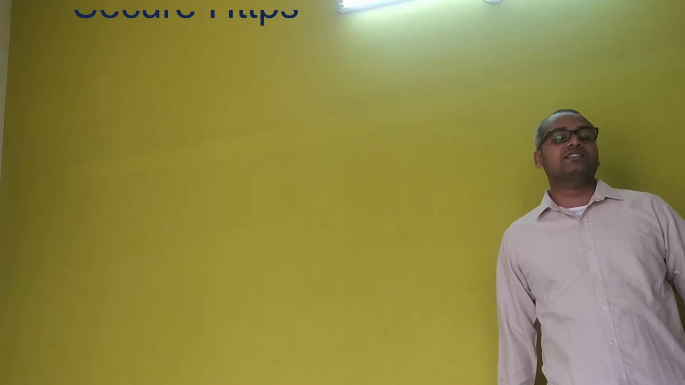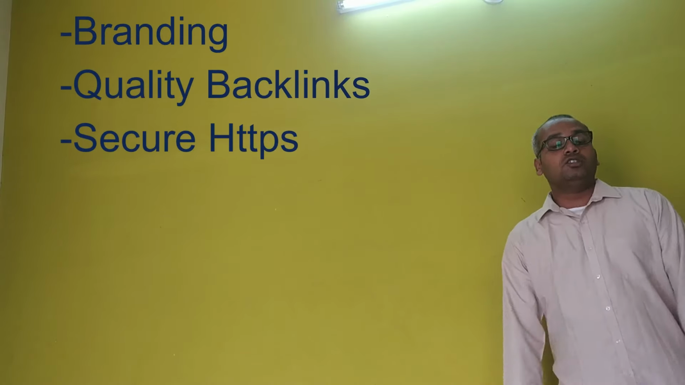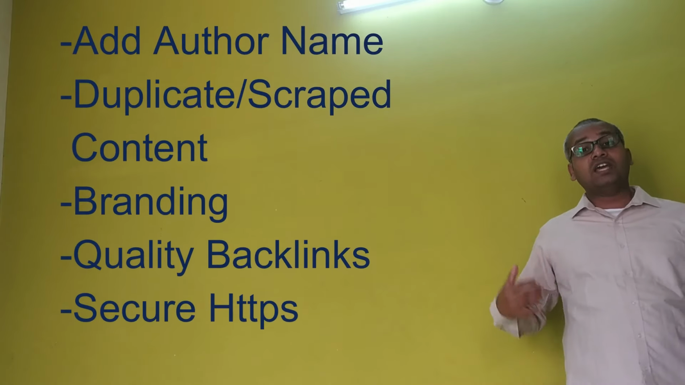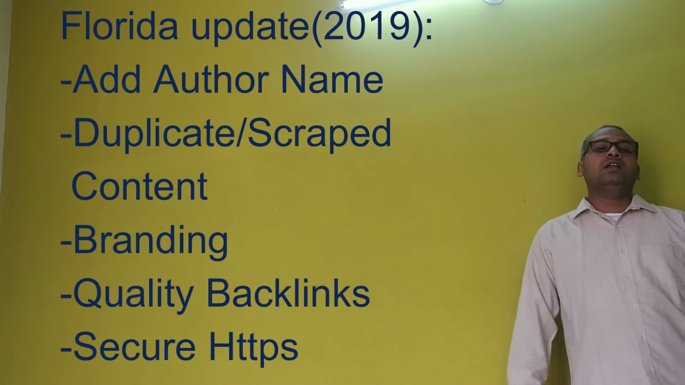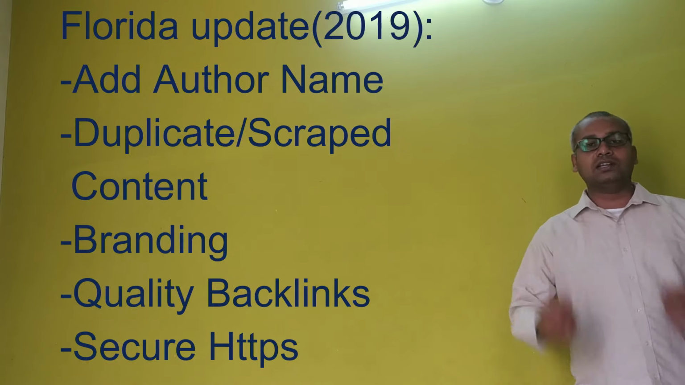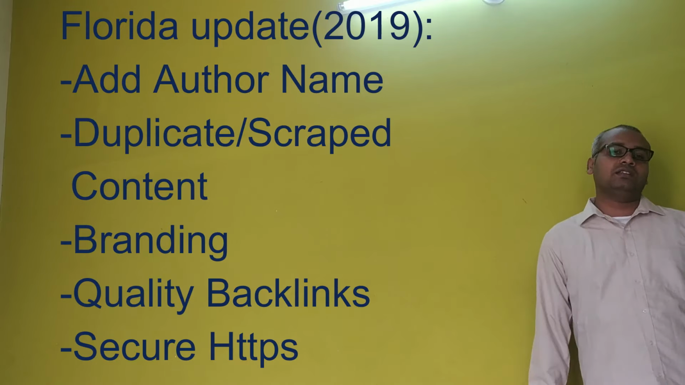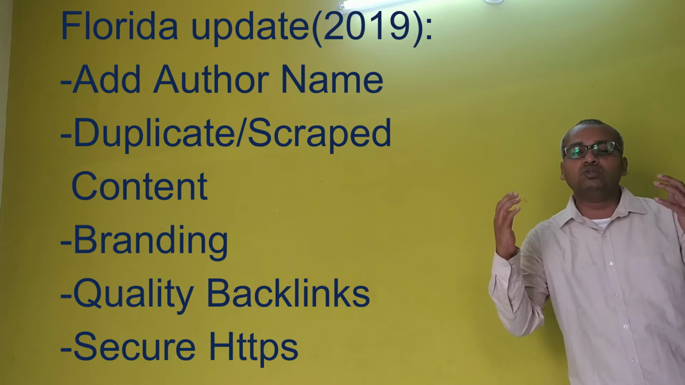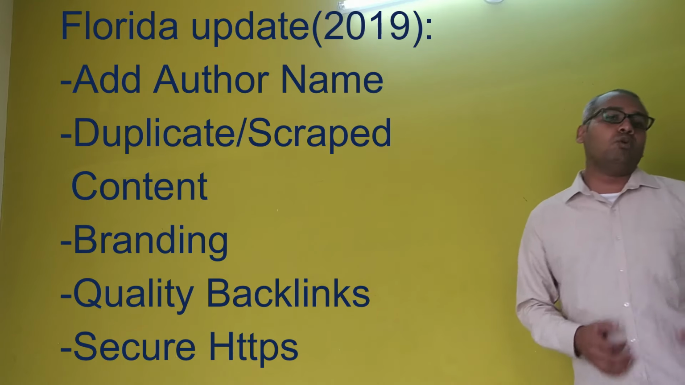And one more algorithm has come up, Florida 2, in 2019. The major impact of Florida is that you should get quality backlinks to your website, and the posts you make should be done by an authorized person, along with quality metrics, brand signals and quality backlinks to your website. These are the major things involved in the Florida 2 update by Google in 2019. These are all the user metrics of the Google algorithm.